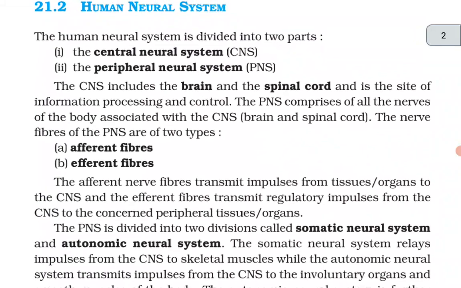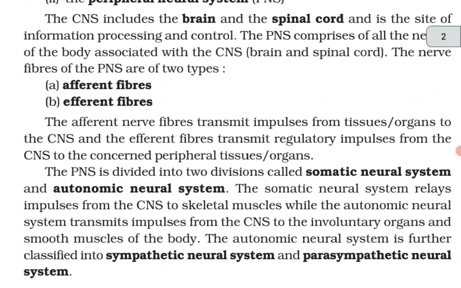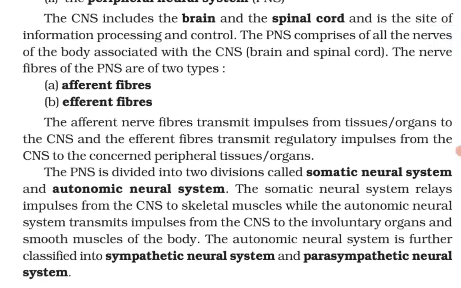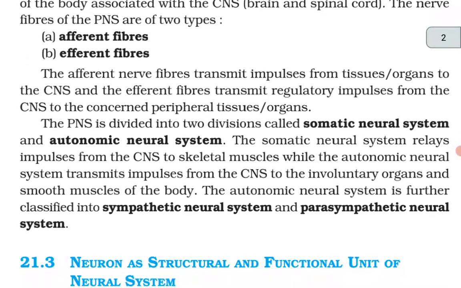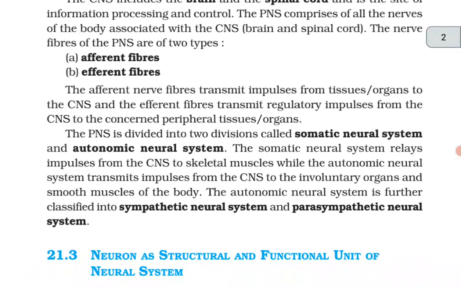The nerve fibers of the PNS are of two types: first is afferent fibers and second is efferent fibers. The afferent nerve fibers transmit impulses from tissues or organs to the CNS, and the efferent fibers transmit regulatory impulses from the CNS to the concerned peripheral tissues or organs.